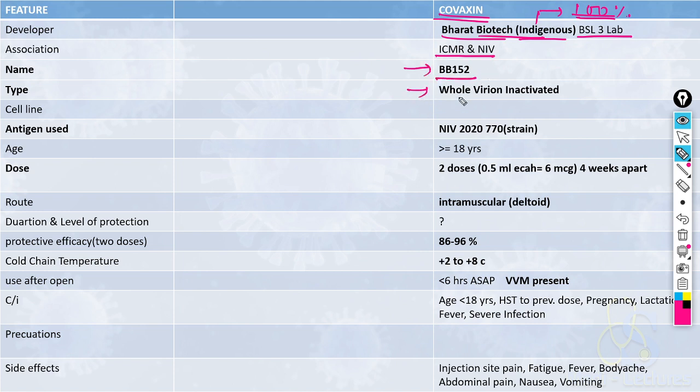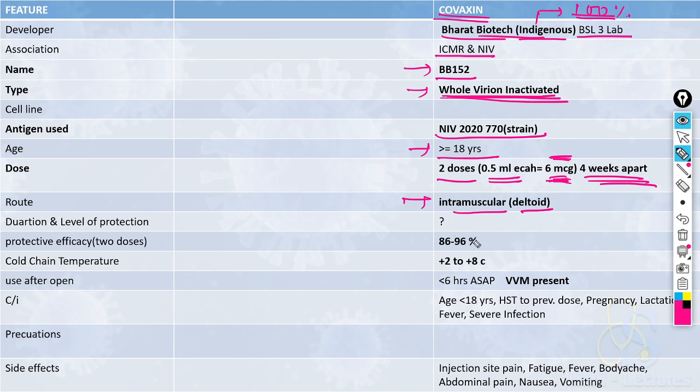What is the type? Whole virion inactivated vaccine. It is the whole virion inactivated vaccine which uses a strain NIV 2020-770. As seen with Covishield, it is also given in more than 18 years age, 2 doses 0.5 ml each. Each dose has 6 microgram of the vaccine particles, and these are given 2 doses 4 weeks apart. The route is same as Covishield, which is intramuscular deltoid.